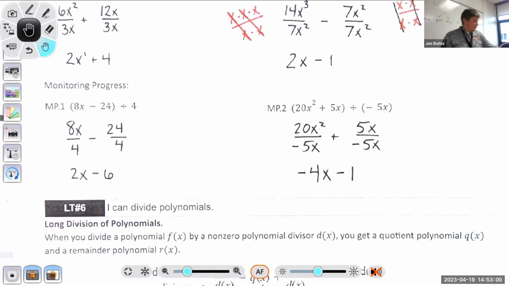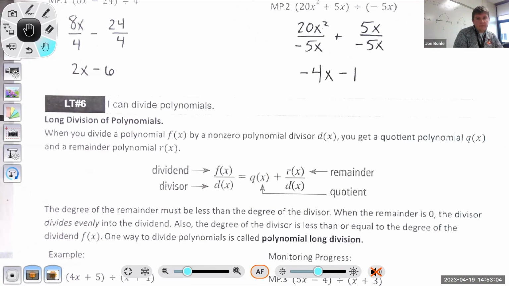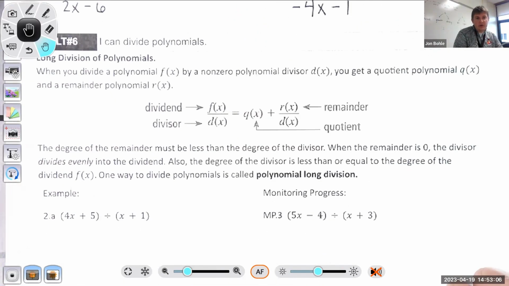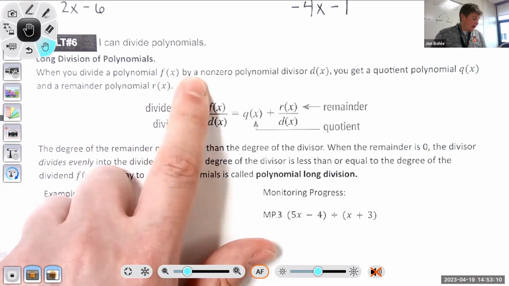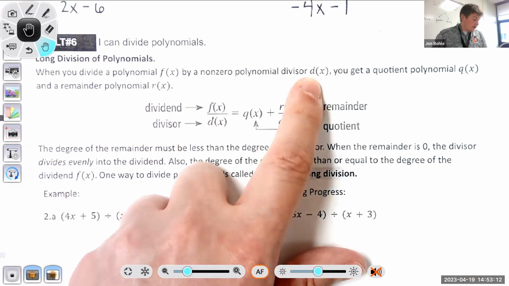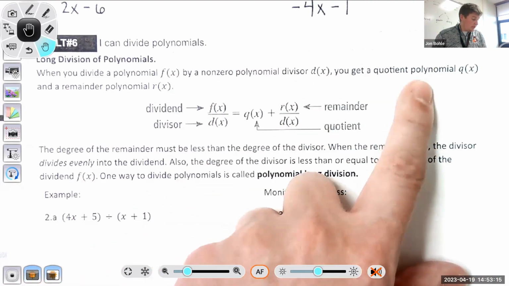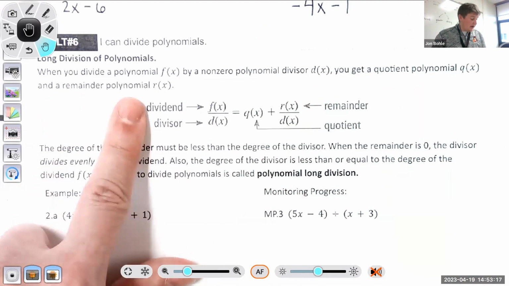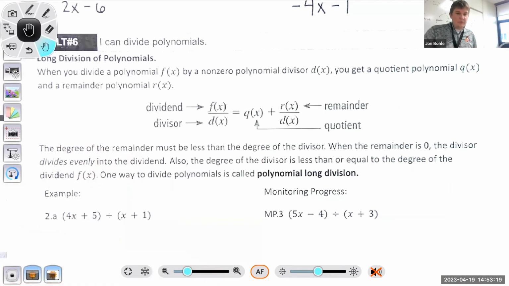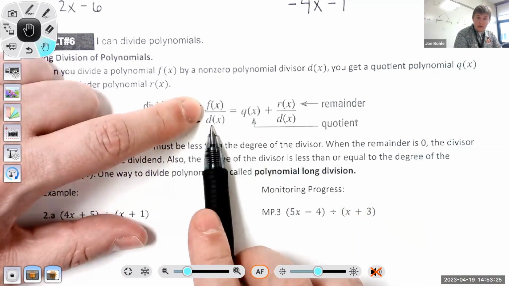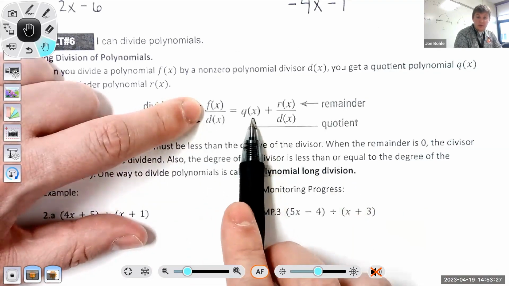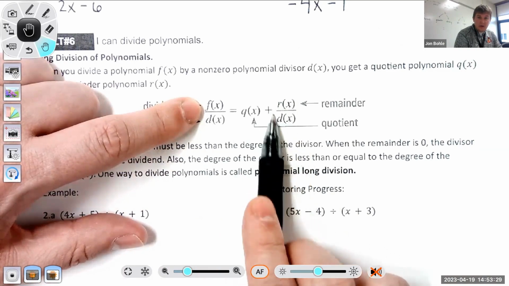What we're going to work on now is some polynomial division. When you divide a polynomial, f of x, by a non-zero polynomial divisor, d of x, you're going to get a quotient polynomial, q of x, and a remainder polynomial, r of x. That sounds really complicated. Really what it is, you're going to take one polynomial and divide it by another. And you're going to get some answer, but you may get a remainder.